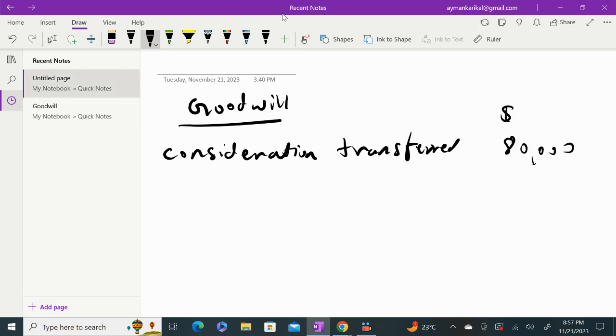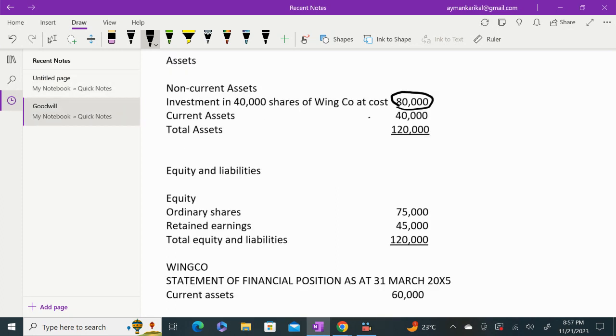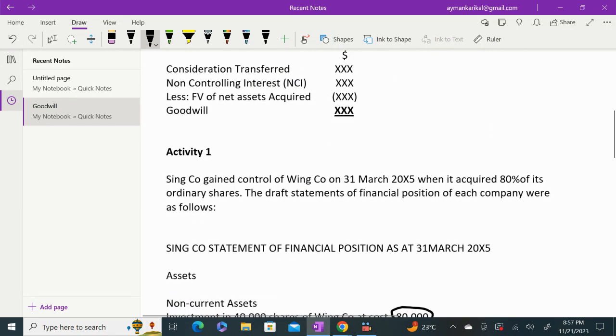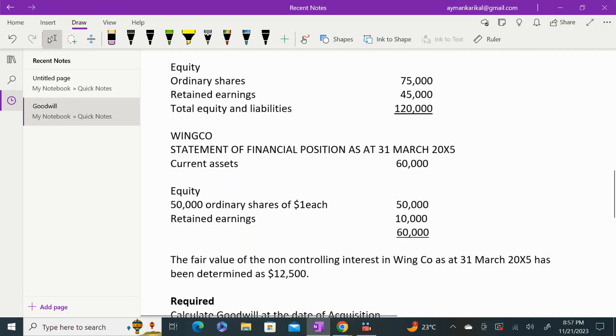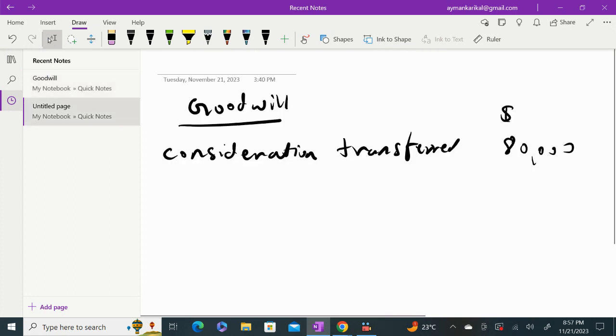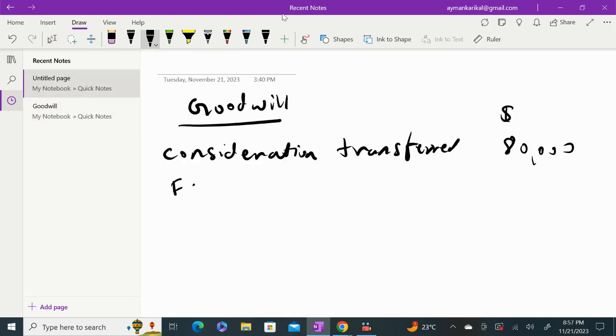So I'll write dollar here. Okay. So the next thing which you have to take as per the format is the non-controlling interest. So again, we have been given the value of the non-controlling interest here. So they have given the fair value of the non-controlling interest here. So I'll be taking the fair value of the non-controlling interest. So I'll just write here fair value of non-controlling interest. So what was the amount? It was 12,500.